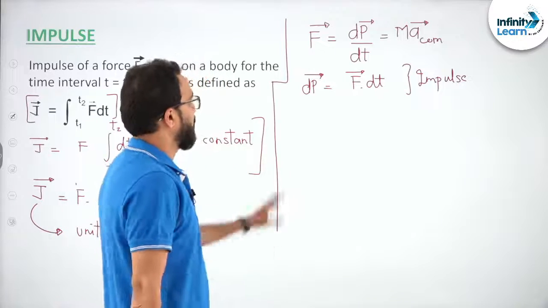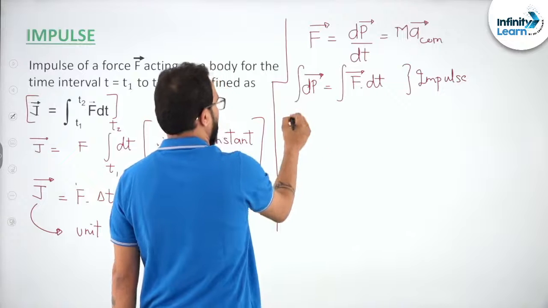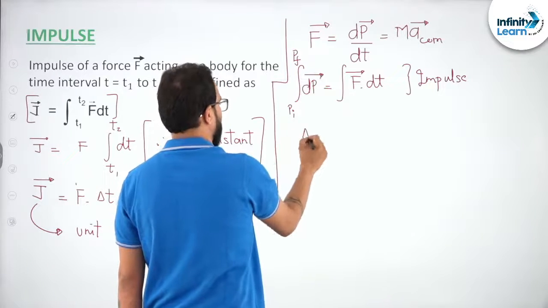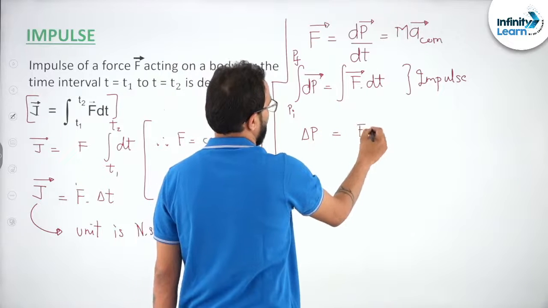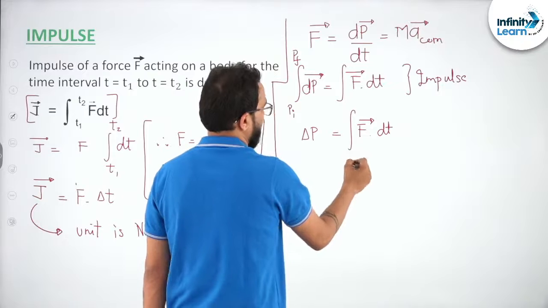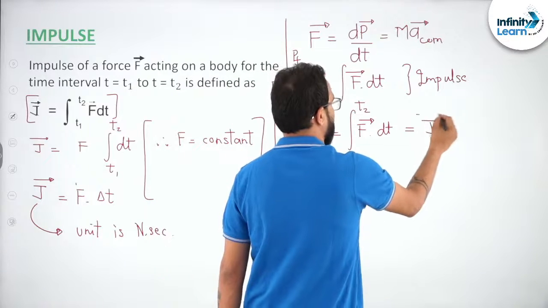If you integrate it completely from initial momentum to final momentum, you will say, sir, delta p is equal to the integration of vector F dt from t1 to t2. That means this is impulse.